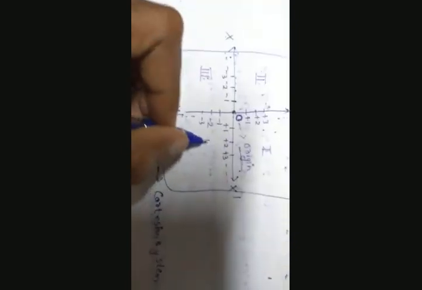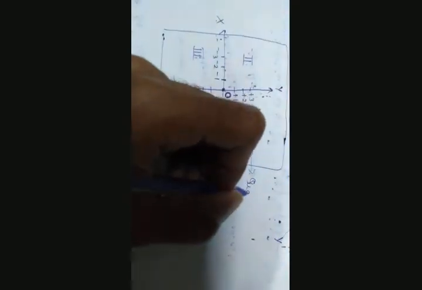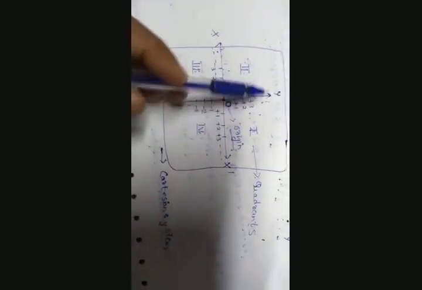Now, if you observe, this is divided into 4 parts, right? These 4 parts are called quadrants. So this is the first quadrant, this is the second quadrant, this is the third quadrant, and this is the fourth quadrant. So the Cartesian system consists of a point which is origin, and two axes, that is x-axis as well as the y-axis. And it has 4 quadrants, that is 4 parts.